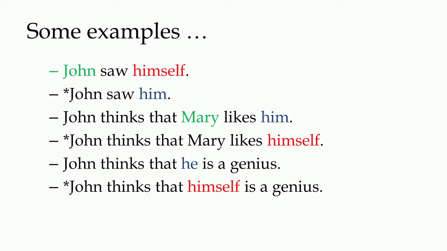The stars in front of sentences on your screen represent ungrammaticality of those sentences, and the two sentences like John thinks that Mary likes himself and John thinks that himself is a genius are ungrammatical in all situations, whereas the sentence John saw him is ungrammatical only when we want John and him co-indexed, dependent on each other.